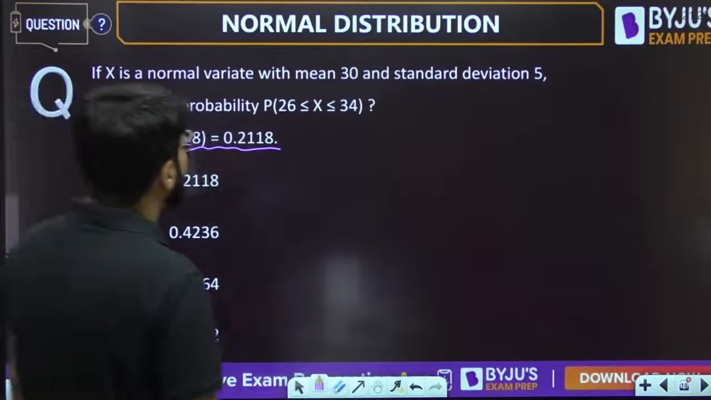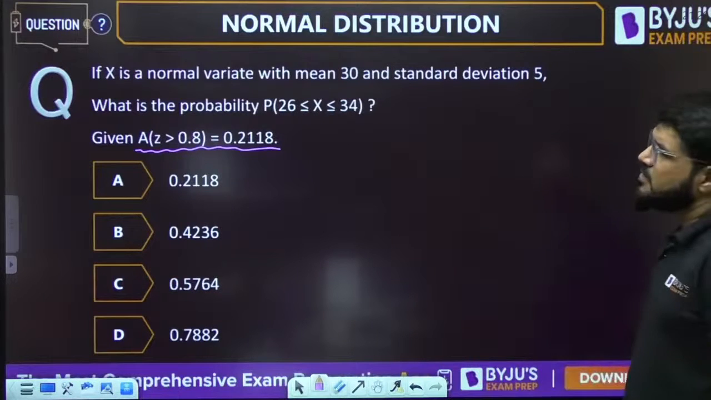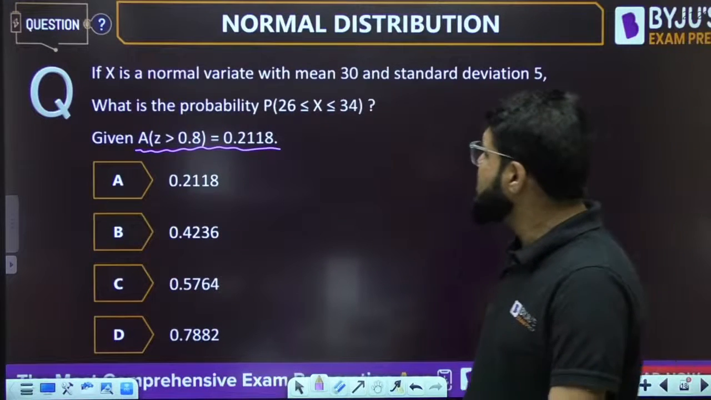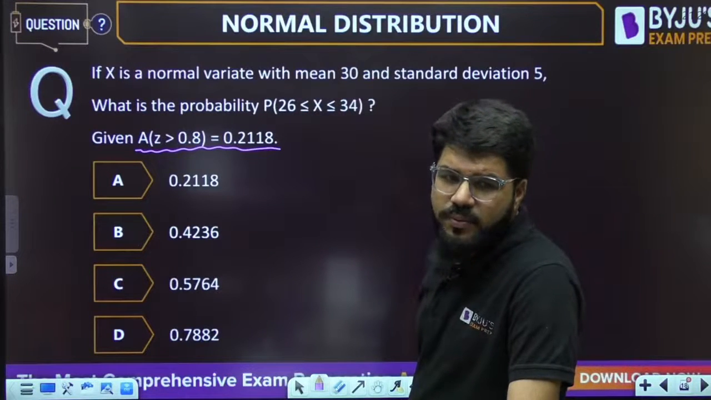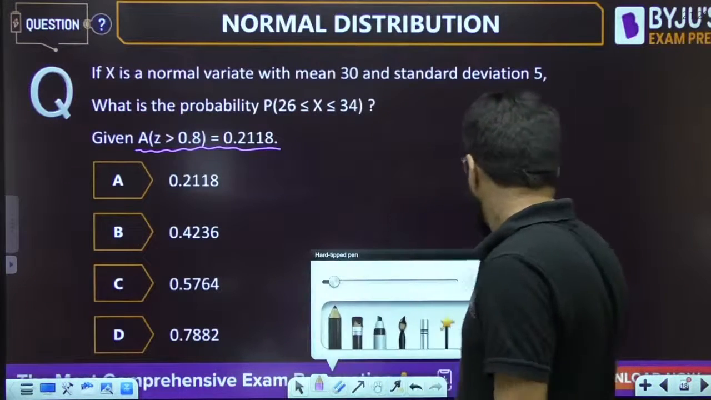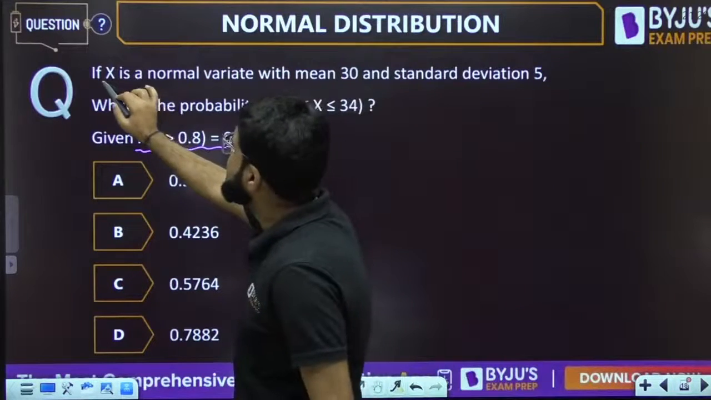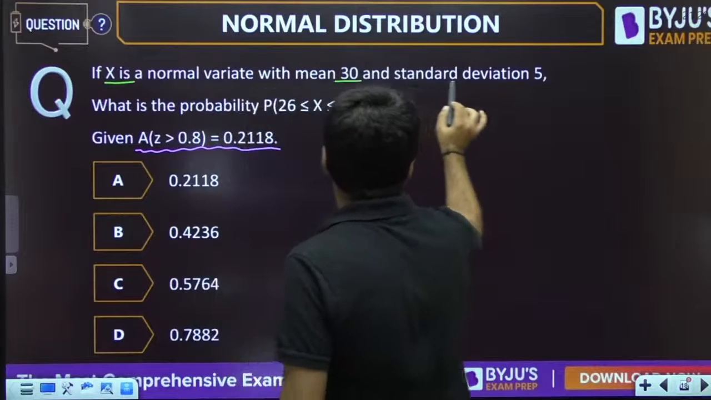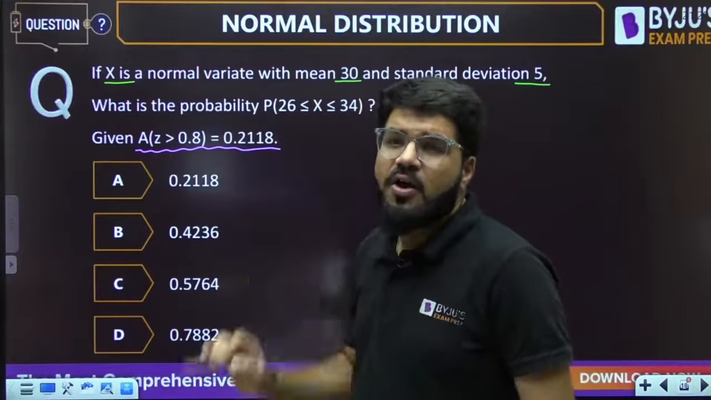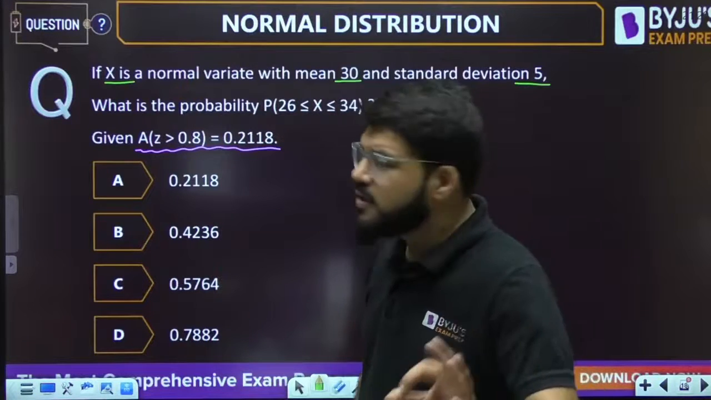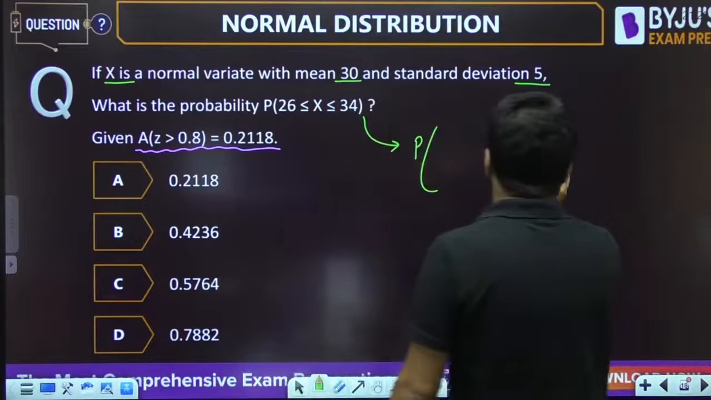If x is a normal variate with mean 30 and standard deviation 5, what is the probability 26 less than or equal to x less than or equal to 34? First of all, x is a normal random variable having mean 30 and standard deviation 5. It is non-standard. Always the first rule, as I told you, is to convert into standard.